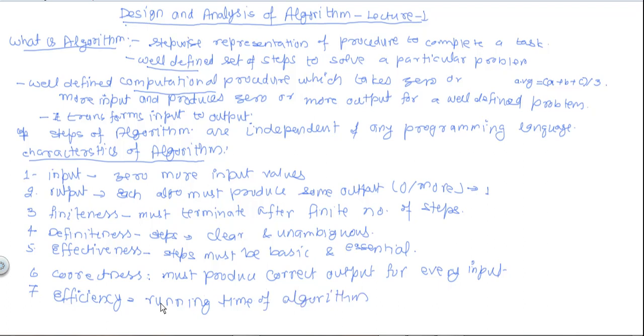Although we measure the efficiency in complexity calculation, and there we calculate space and time complexity. So efficiency is especially running time of the algorithm, and this is useful when there are more than one algorithm for solving the same task. Then to choose which algorithm is better, we see the efficiency of algorithm.